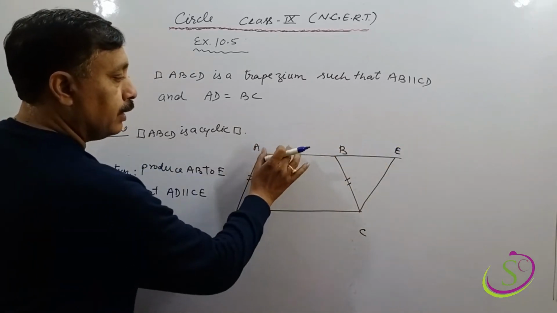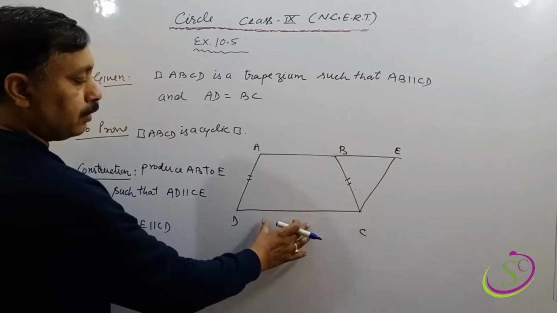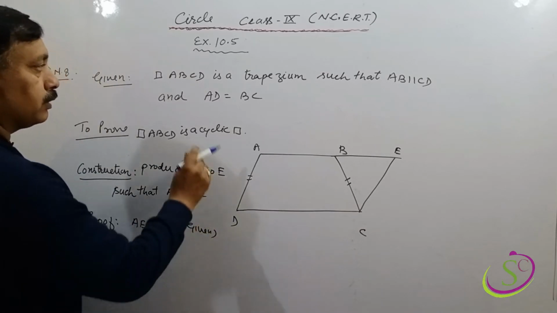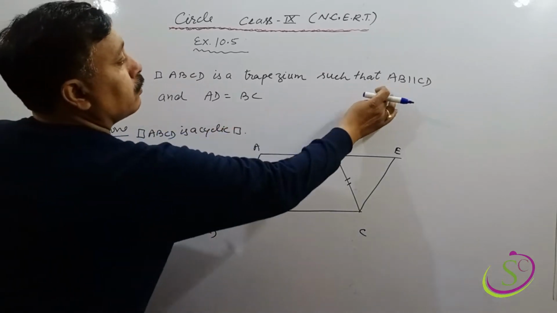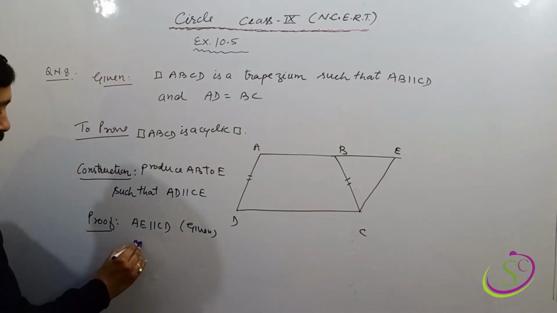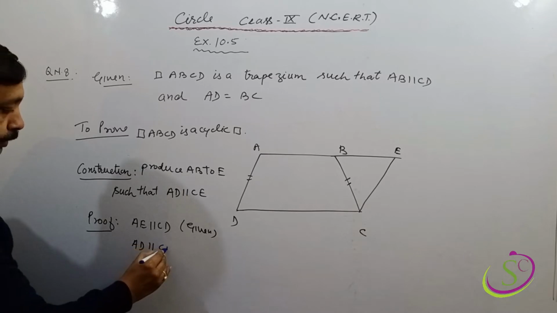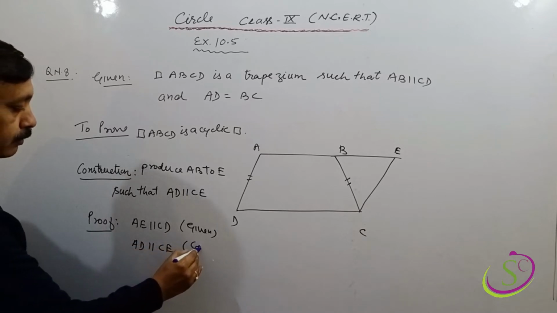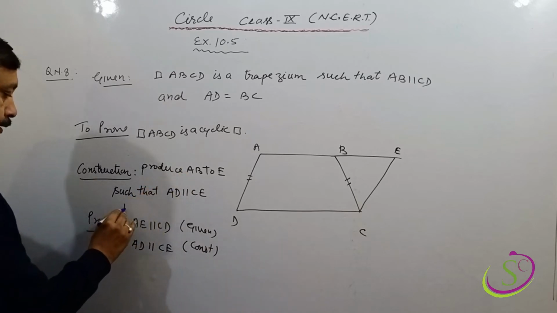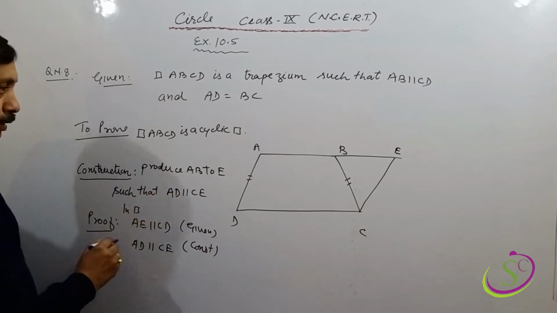AB or AE is parallel to CD. Why? Because it is given that AB is parallel to CD, and by construction AD is parallel to CE. And we are discussing this in quadrilateral AECD.